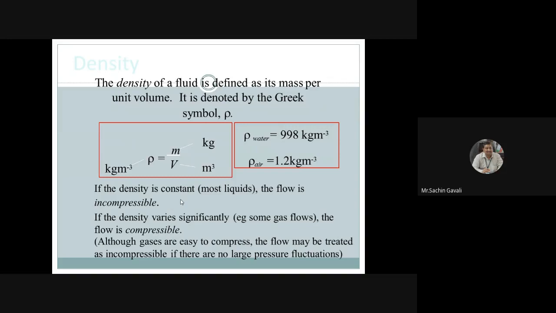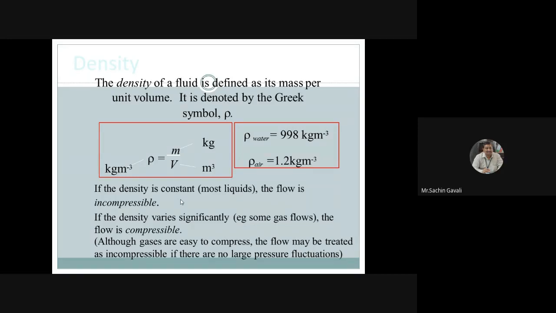If the density is constant, as in most liquids, the flow is incompressible. If the density varies, the flow is compressible. So if the density is varying, we consider the fluid as compressible. Although gases are easy to compress, the flow may be treated as incompressible if there are no large fluctuations. So depending on the density, we can segregate whether the flow is incompressible or compressible.